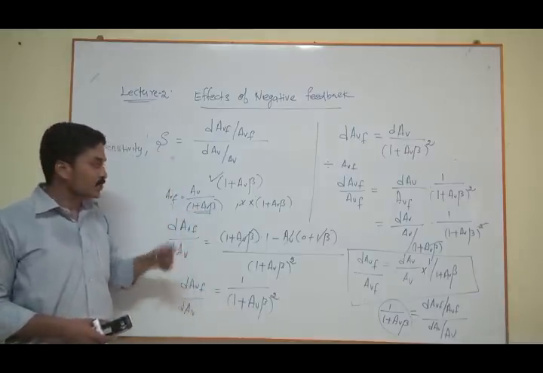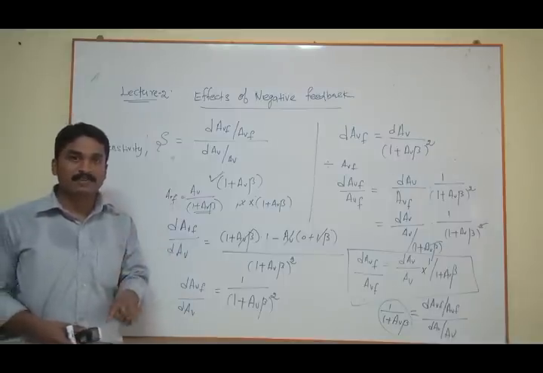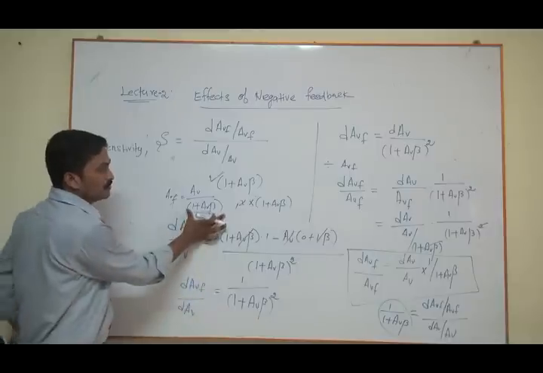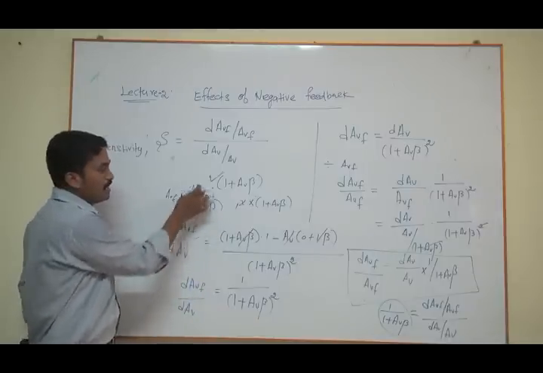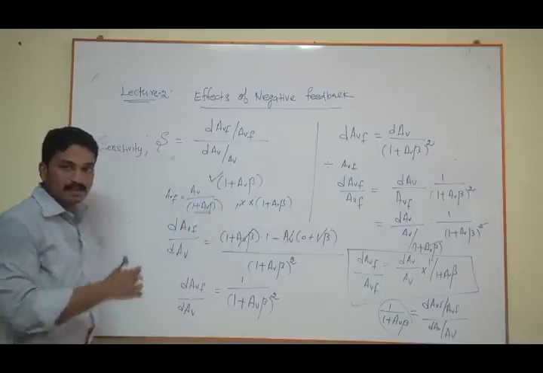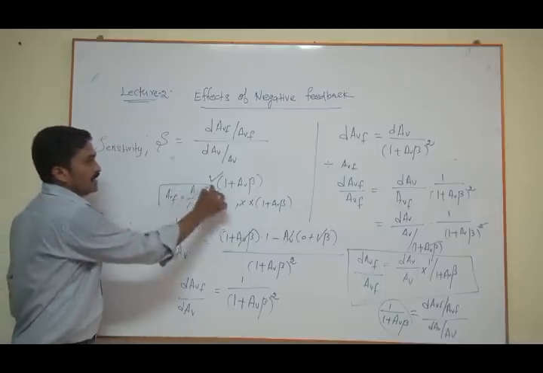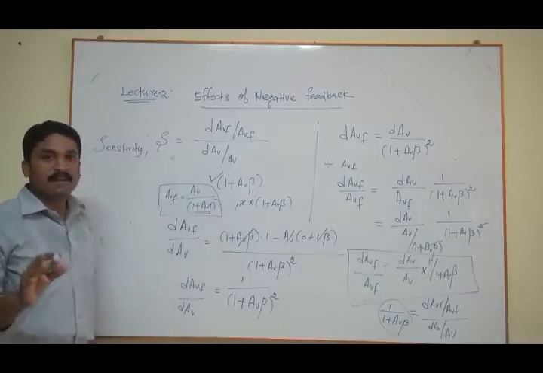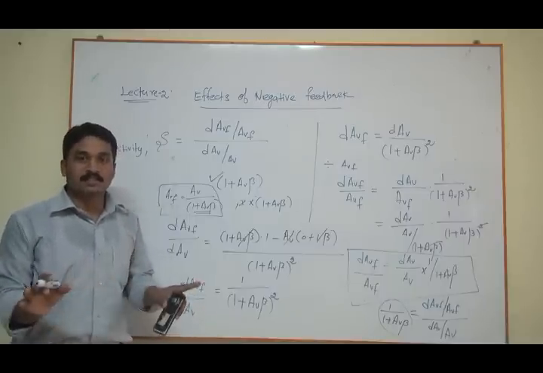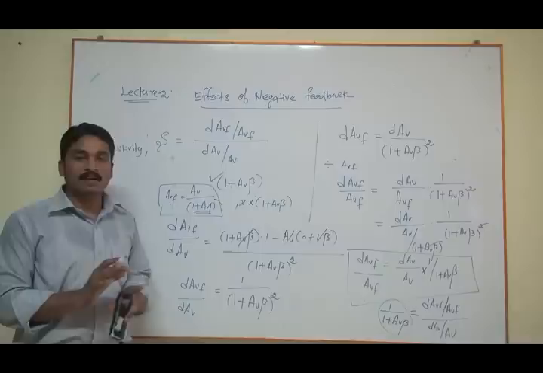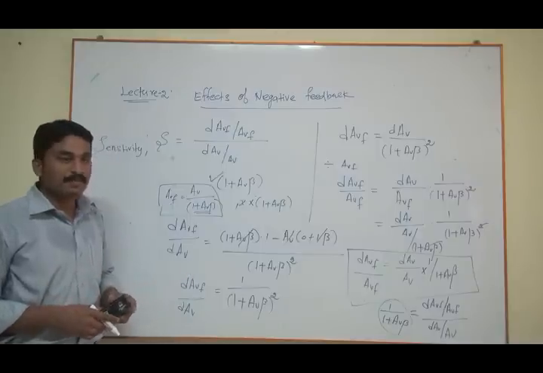But here your gain in the negative feedback amplifier is reduced because of this 1 plus AV beta, because AVF is equal to AV divided by 1 plus AV beta, which we found in the previous lecture. So your gain of the feedback amplifier is reduced, but it has high stability. It doesn't vary that much, right?